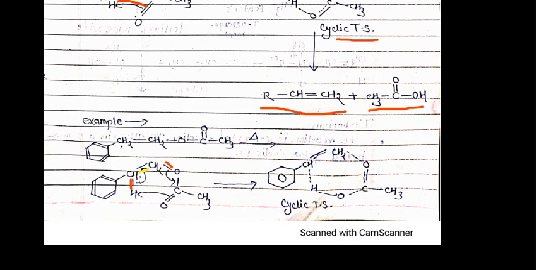The bonds we show in yellow will be formed, and then the reaction gives the alkene. Here is the cyclic transition state, that is the non-polar six-membered transition state, and that gives the product as you can see here.